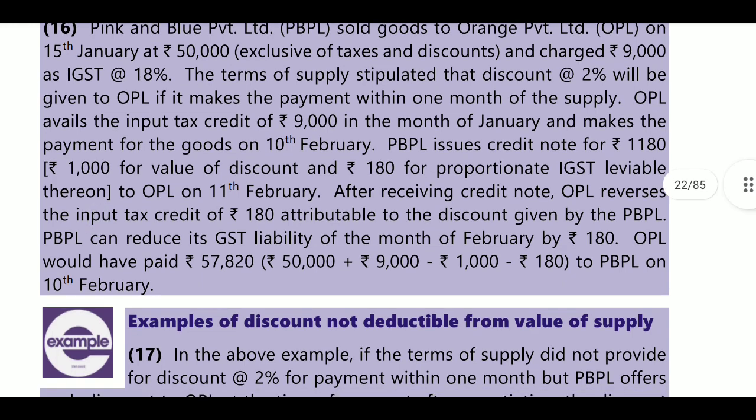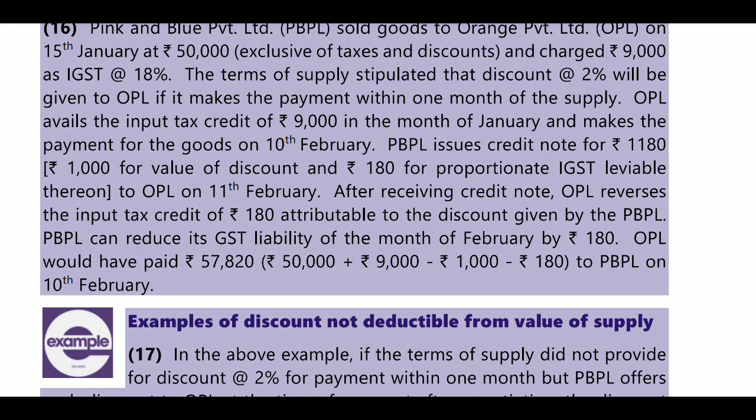After receiving the credit note, what does OPL do? OPL must reverse the input tax credit of 180 attributable to the discount given by PBL. PBL can reduce the GST liability for the month of February by 180 rupees. OPL would have to pay 57,820: 50,000 plus 9,000.